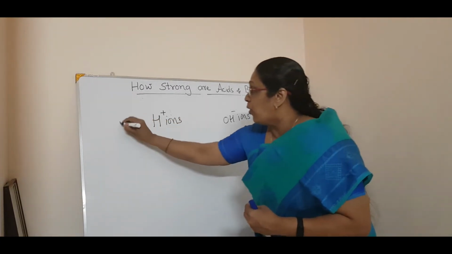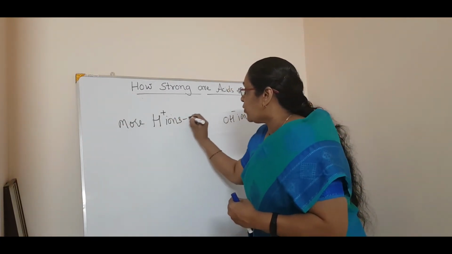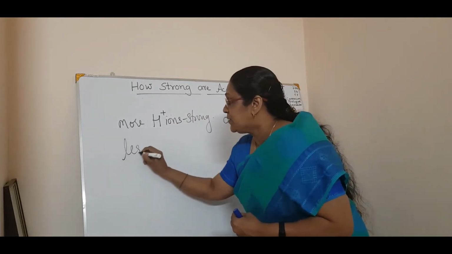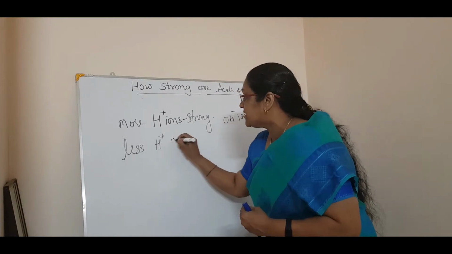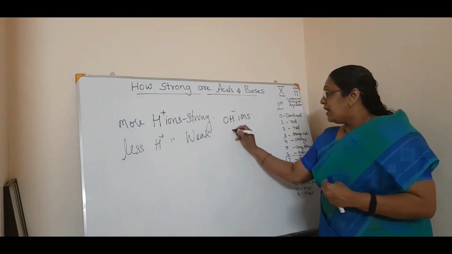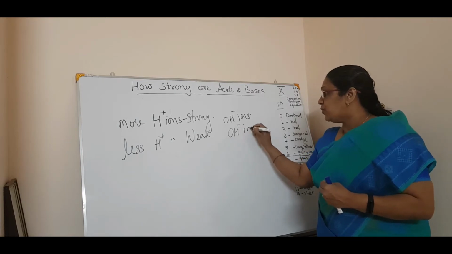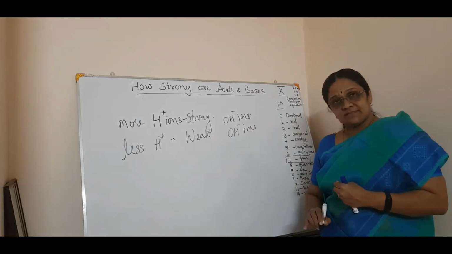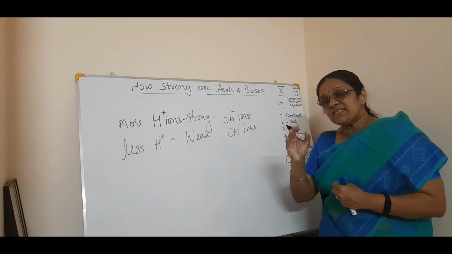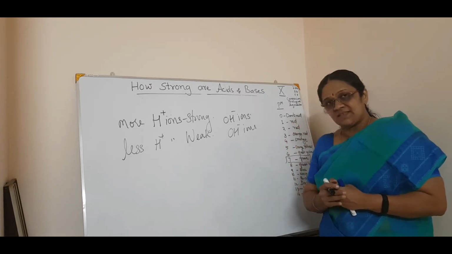So more H plus ions means strong. But if it produces fewer H plus ions, it is called weak, or fewer OH minus ions, a weak base. Now you got the idea of what a strong base and a strong acid are.